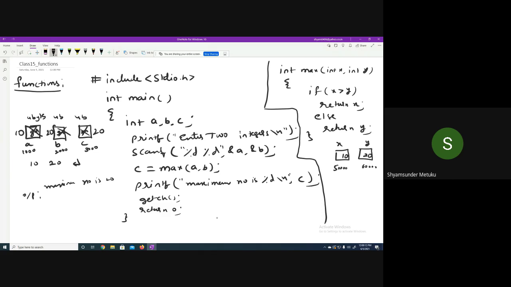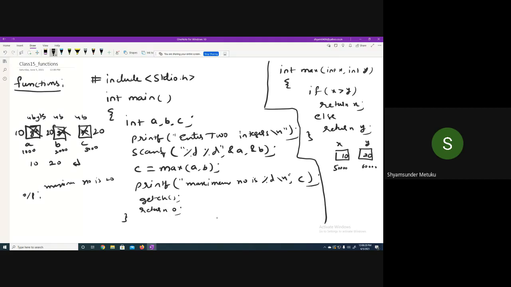10 greater than 20, true or false? False, sir. So this return will not get executed, else part will get executed. What is the return? Return what? Y. What is the value of Y? 20.